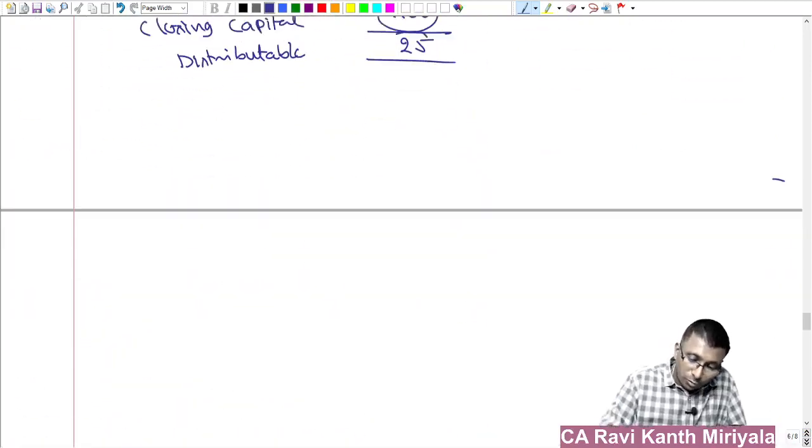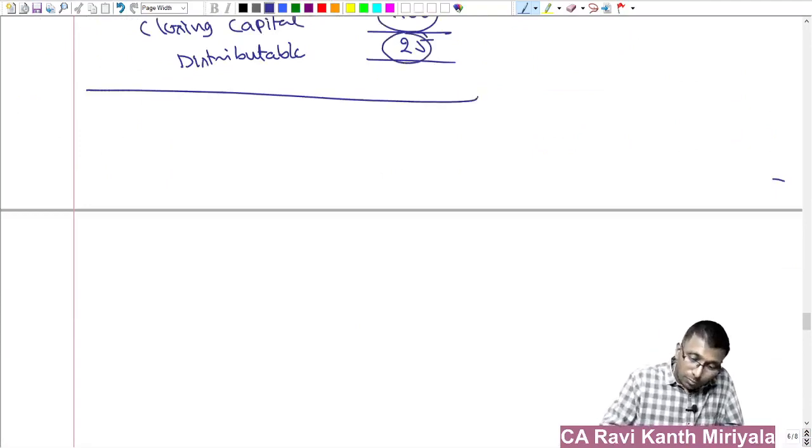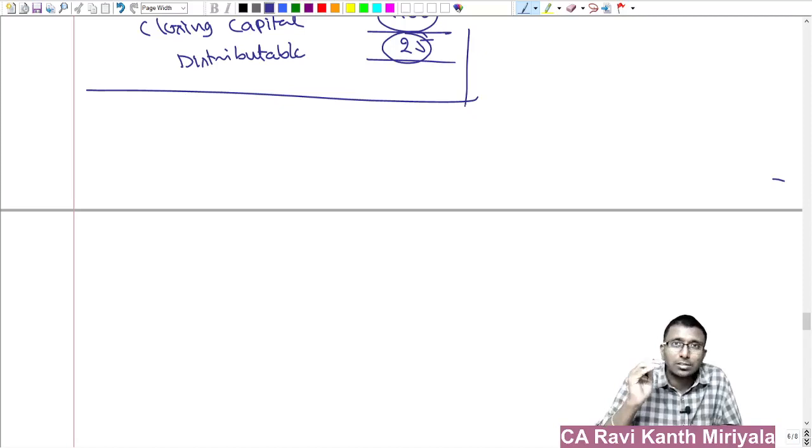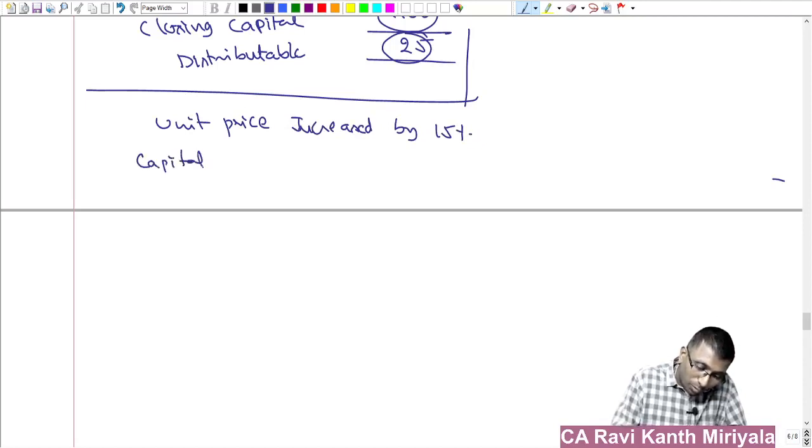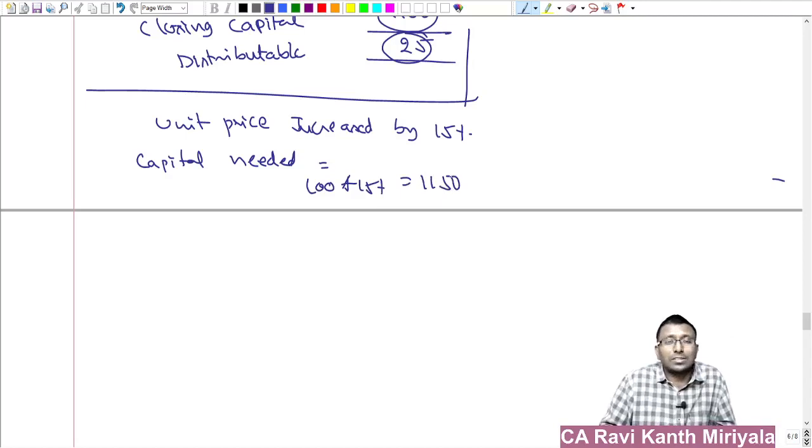So you distribute a maximum of 25. That's perfect. Sir, you said 7.5% is increasing. Suppose the unit price has gone up by 15%. Then what is the capital required? What is the capital needed? For 100 units, otherwise 1000 plus 15%, I can calculate, isn't it? So 1000 plus 15% means 1150 is there.